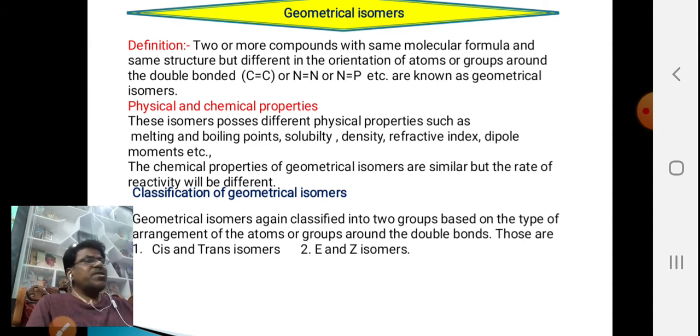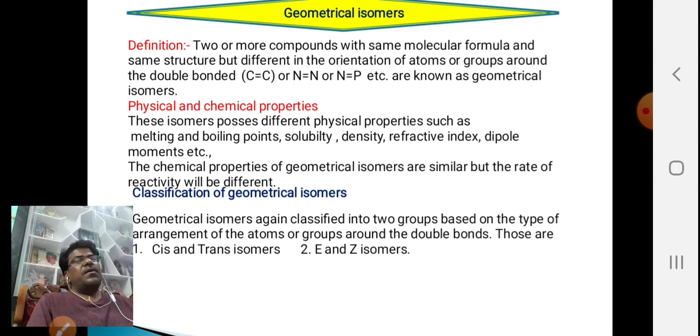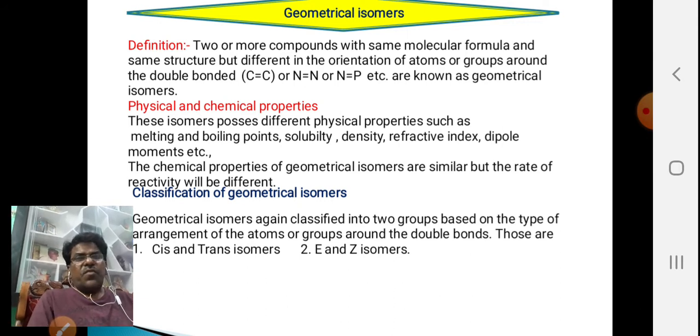Two compounds have different orientations. Such two compounds, which have different orientations of the atoms or groups connected to the double bonded carbon or nitrogen, are called stereoisomers. That's all, geometrical isomers. They have the same structure and the same molecular formula.